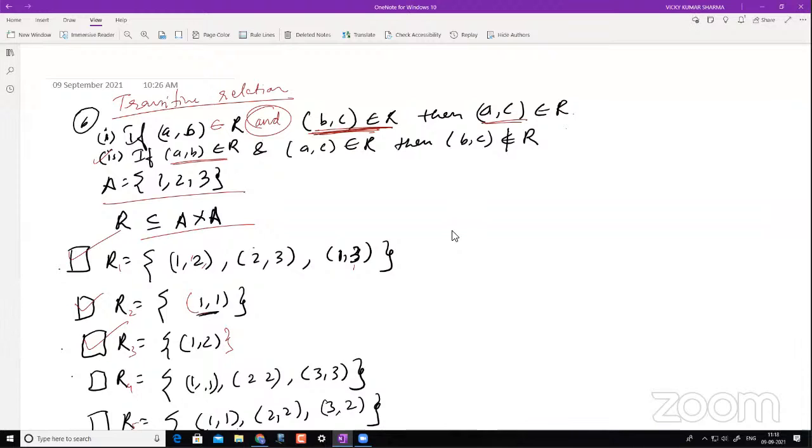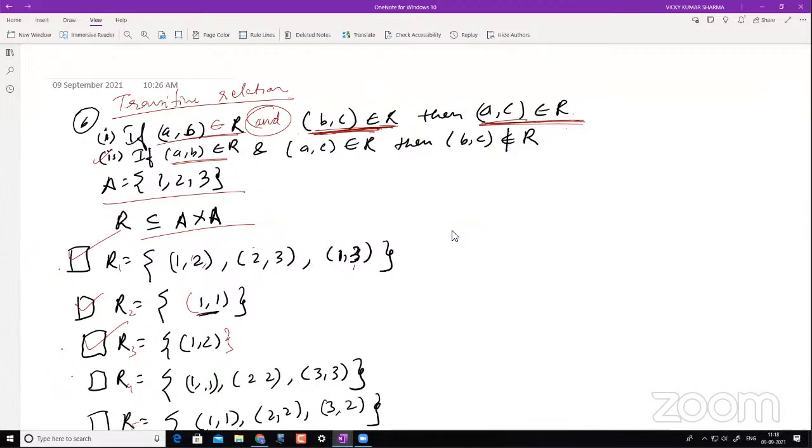So just go with the first definition. I'll summarize as you told it. If (A,B) belongs to R, and if this is also happening, then I have to make sure this is happening. If this is happening and this is not happening, then I will not be checking for this, and it will still be a transitive relation.